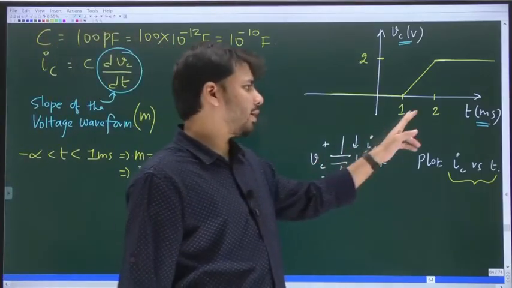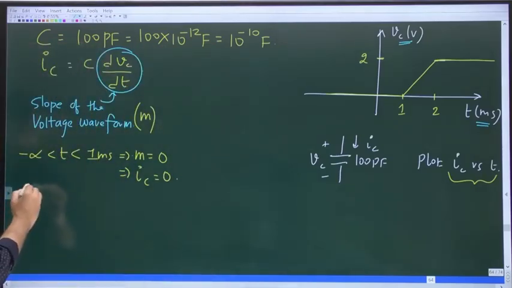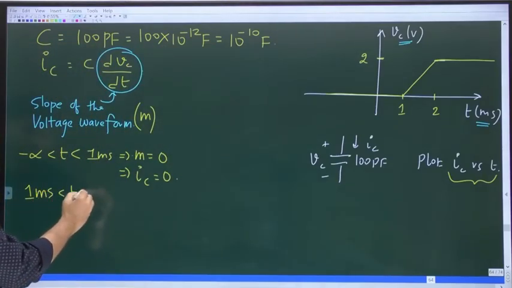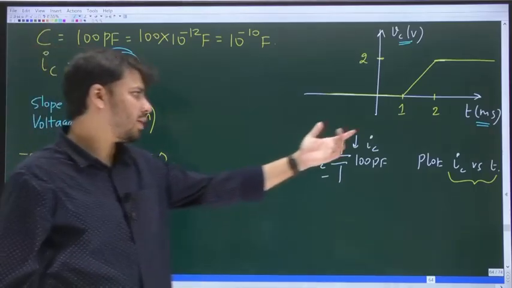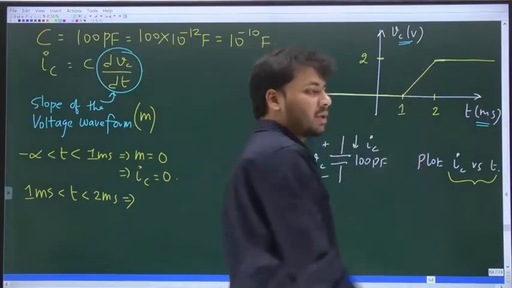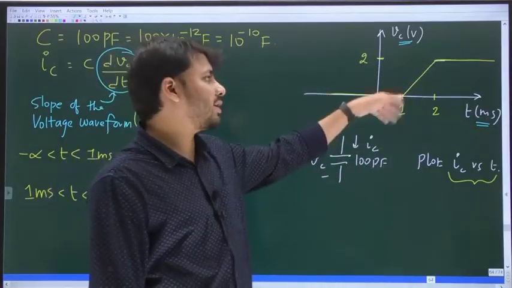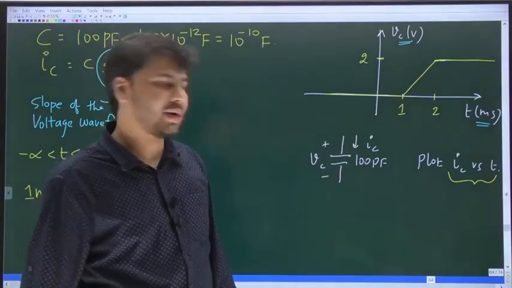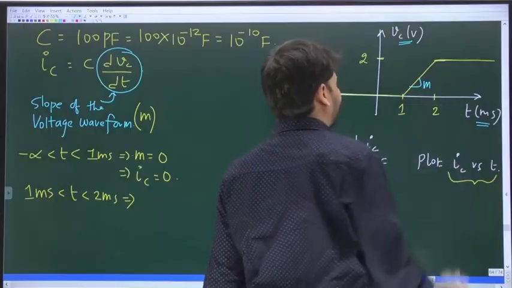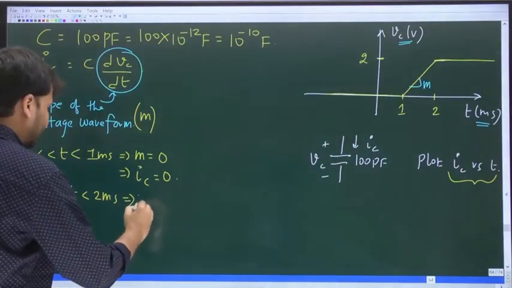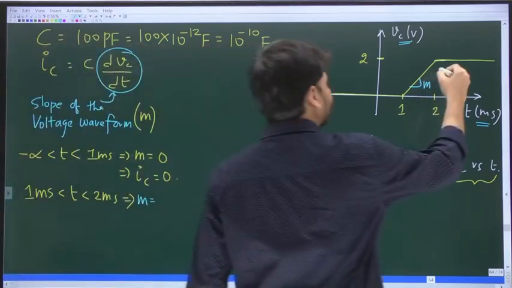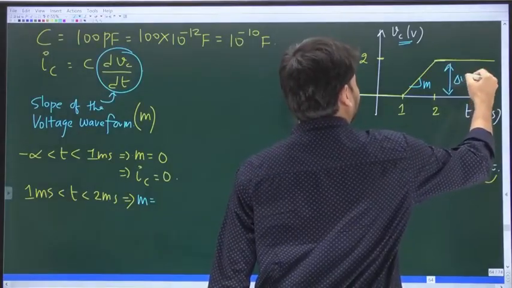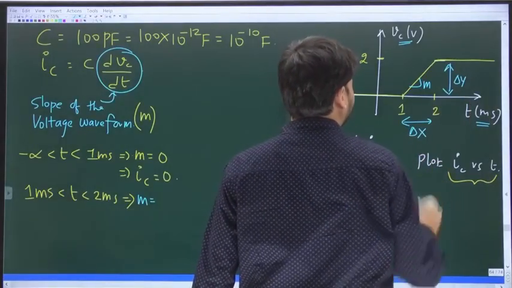What about between 1 and 2 milliseconds? 1 millisecond less than t less than 2 milliseconds, it means what? In between 1 and 2 milliseconds, the slope, is it not positive? And also because it's a straight line, for a straight line the slope is what? Constant. So for this there will be some positive slope. Now what is that positive slope? For any straight line, slope is delta y by delta x. So this is delta y and this is delta x.